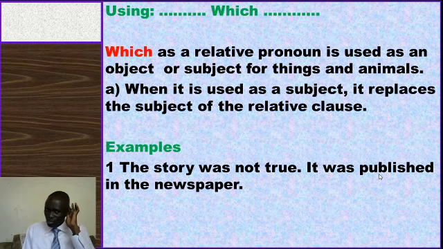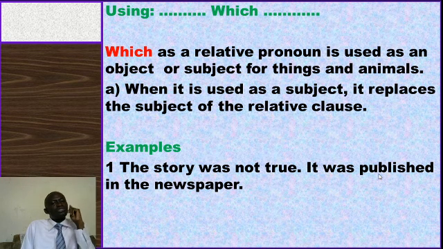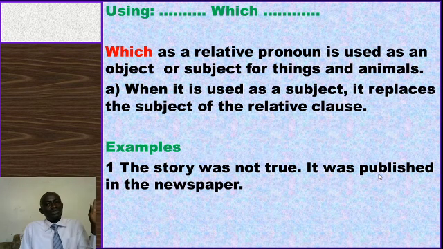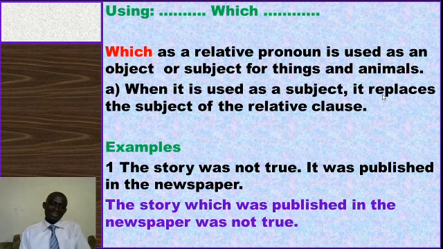But what is the true thing? What is the main thing about the story was not true? That's the final outcome. It was not true. That's what we're talking about. Then the other one is just to help us tell more about the story. Which story exactly? The one which was published in the newspaper. So we shall say the story which was published in the newspaper was not true. That's how our answer should be. The story which was published in the newspaper was not true.